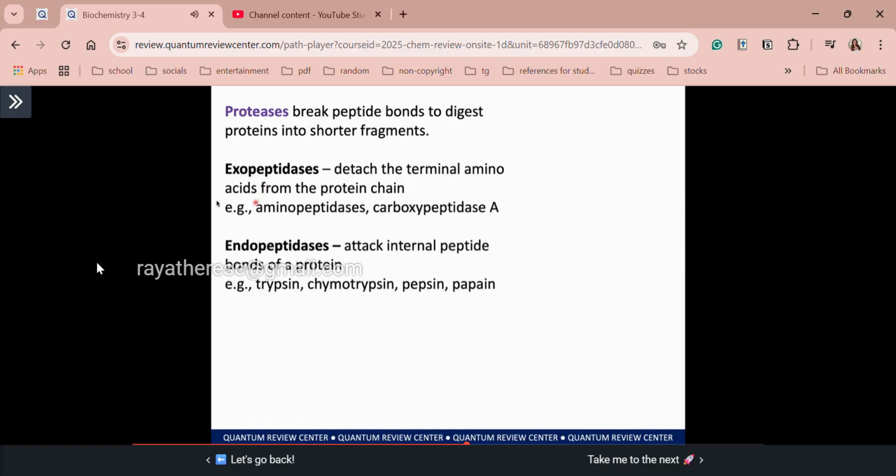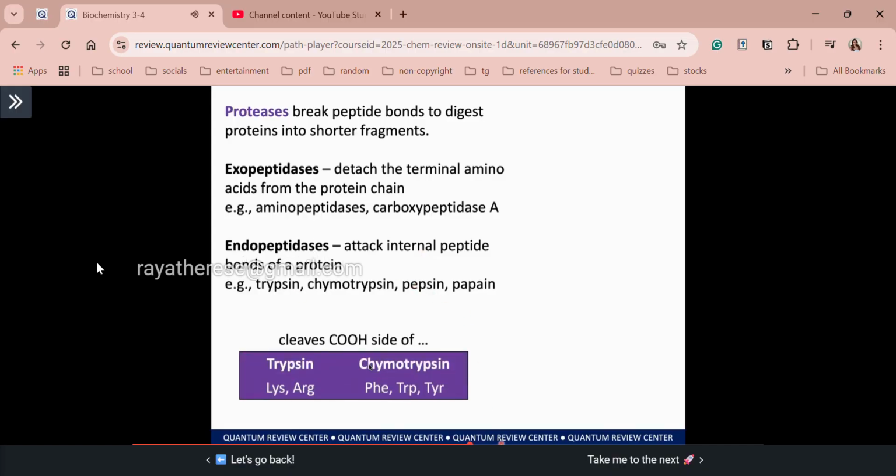Example for exopeptidases, we have aminopeptidase, so meaning the terminal amino group, and then carboxypeptidase, it degrades your terminal carboxylic acid group. Next, we have endopeptidases. Of course, this is the enzyme capable of attacking the peptide bonds within the polypeptide chain, or your internal peptide bonds. So we have several examples. We have trypsin, chymotrypsin, pepsin, and papain. So here, class, we are going to focus on trypsin and chymotrypsin.